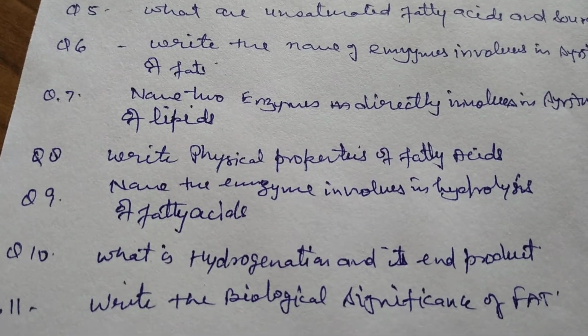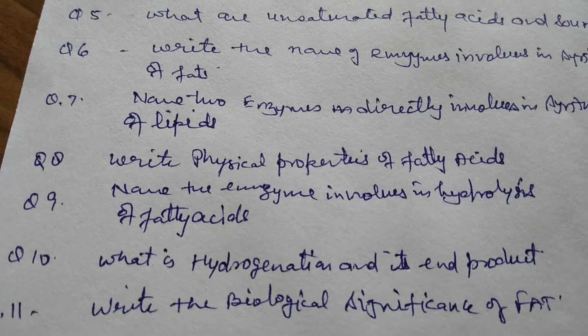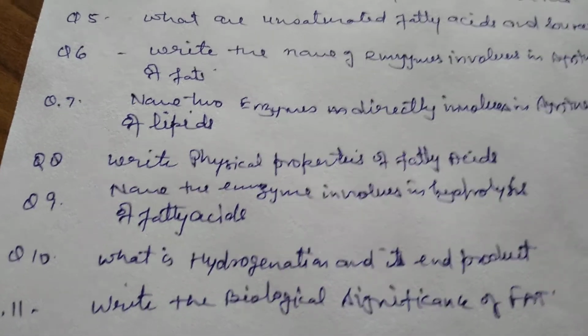The next question is, name the enzymes involved in the synthesis of fatty acids.